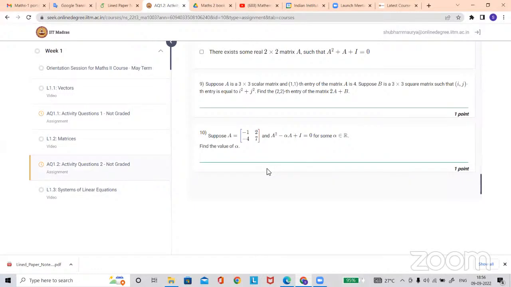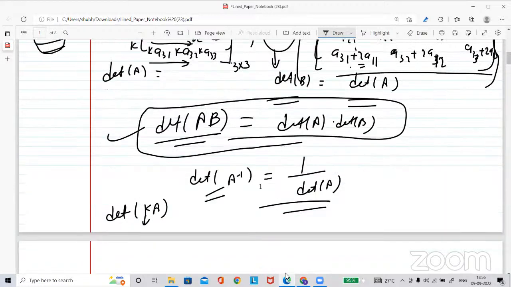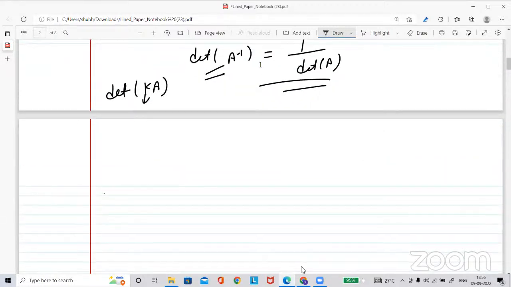It is the simple one. Suppose your matrix A is given, and the expression is A square minus alpha times A plus the identity matrix. Are you getting each term? This is A square. What do you mean by A square? A square is A into A, it should be multiplied with itself. Are you able to multiply two matrices, right? Yeah, but I'm not able to do it with the alpha thing. So A square.